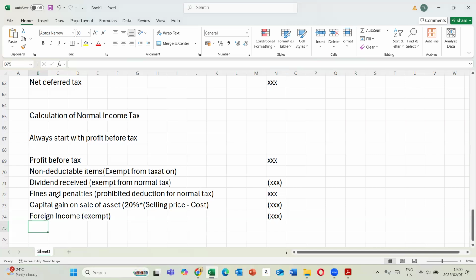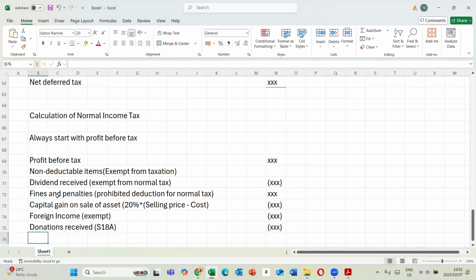Then we come back to what is left, maybe donations. Donations received: if it's a registered public benefit organisation with a Section 18A certificate, the donations are not taxed, so they're exempt. In regards to this, we just have to reverse it by deducting it.